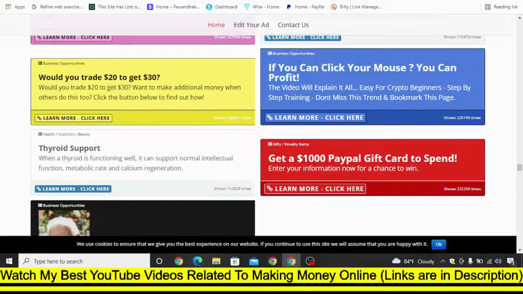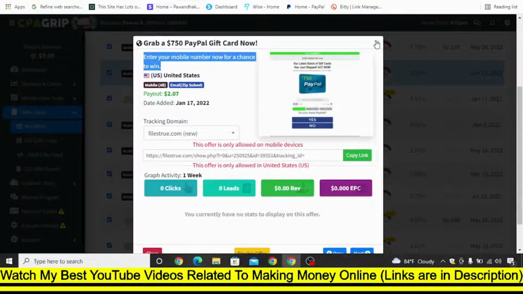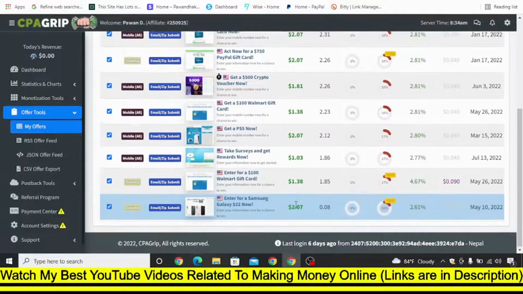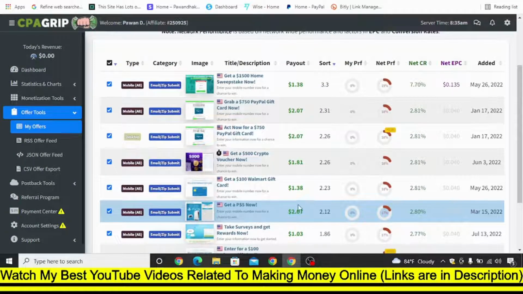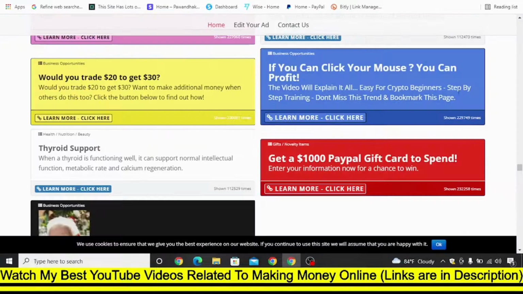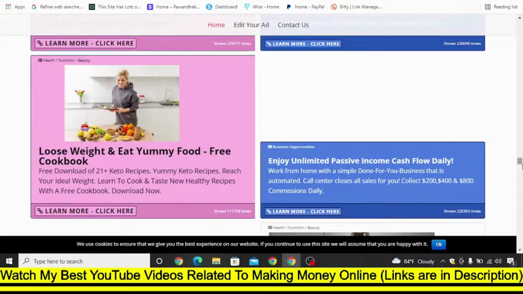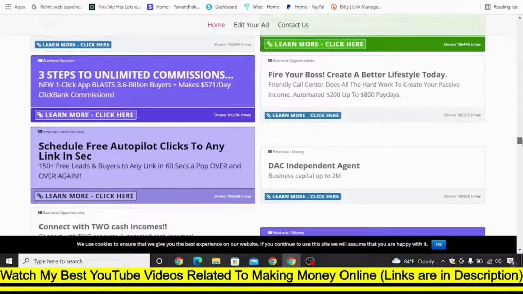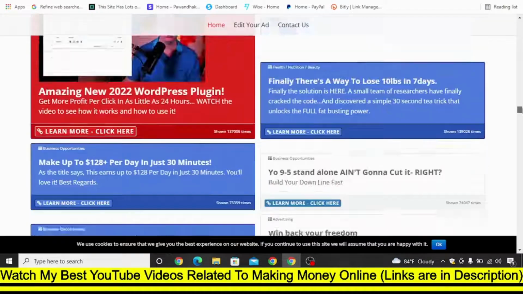So what you can do is, get a $1,000 PayPal gift card. Now you can search if there are any offers related to $1,000 PayPal gift cards, but there is not. Okay, so instead of the $1,000 PayPal gift card, you can use this $750 PayPal gift card offer by using pretty similar text. Like, get a $750 PayPal gift card to spend, enter your information or whatever it is for a chance to win. Okay, similarly you can see other offers that people are running and getting a good amount of views.